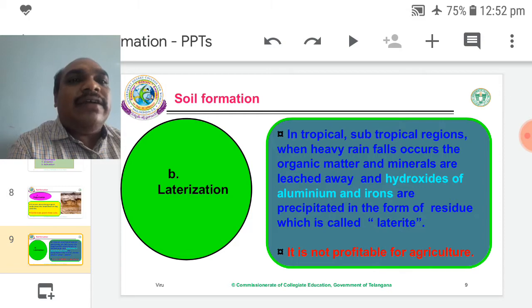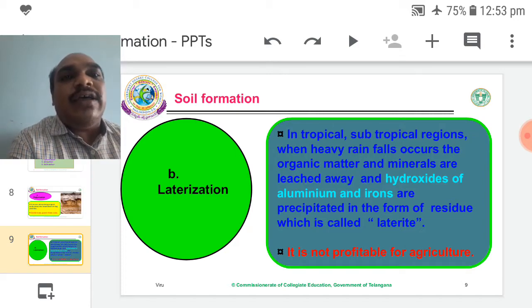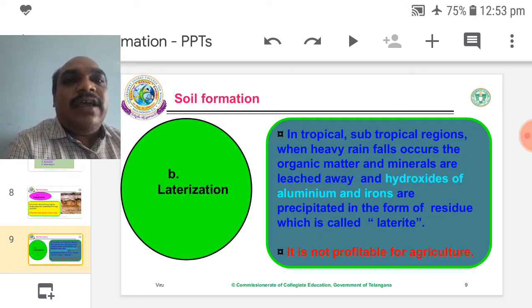But laterization means the formation of laterite soils. So laterite soils favor the cultivation of spice plants. All the spices. Only spices can grow in laterite soils.